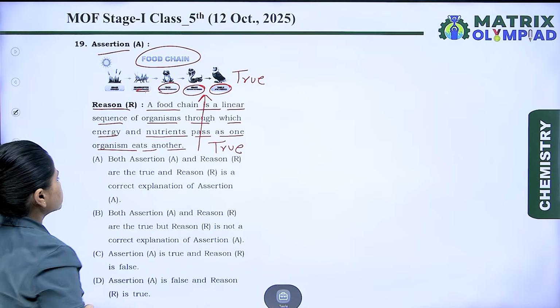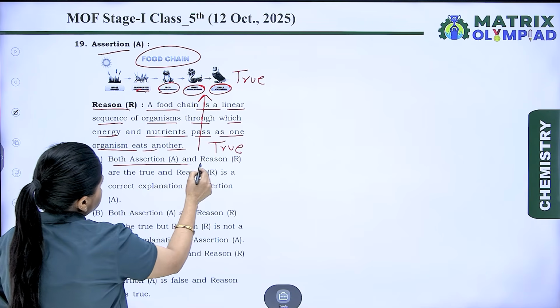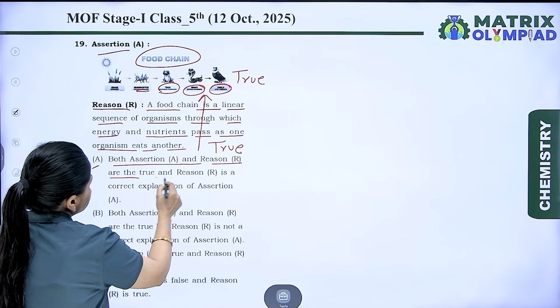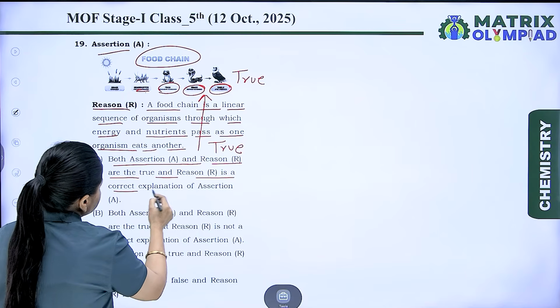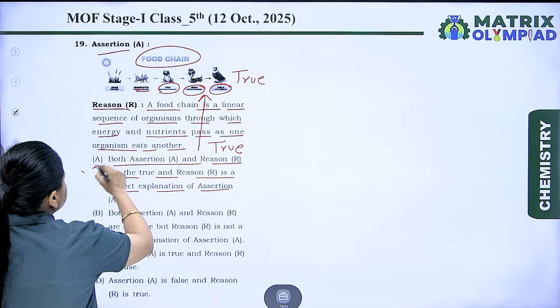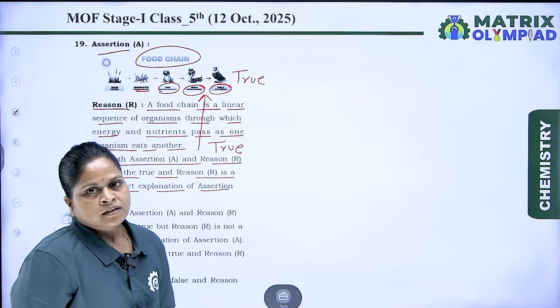So check the options. A: both assertion and reason are true, and reason R is the correct explanation of assertion. That is the correct option for this question.